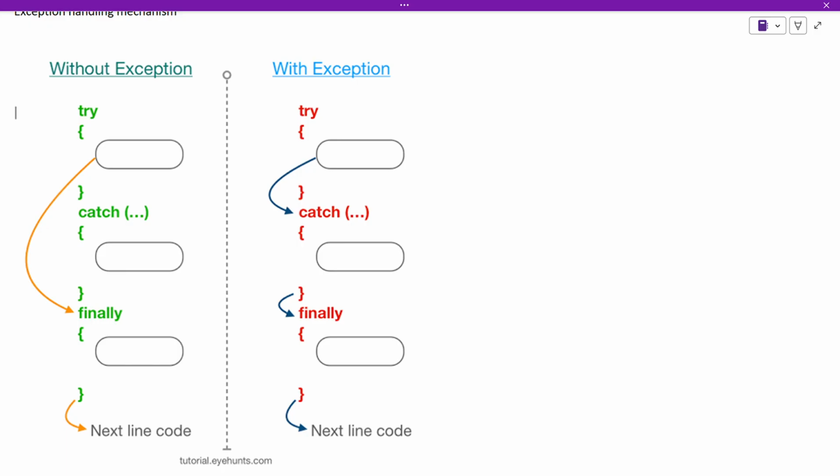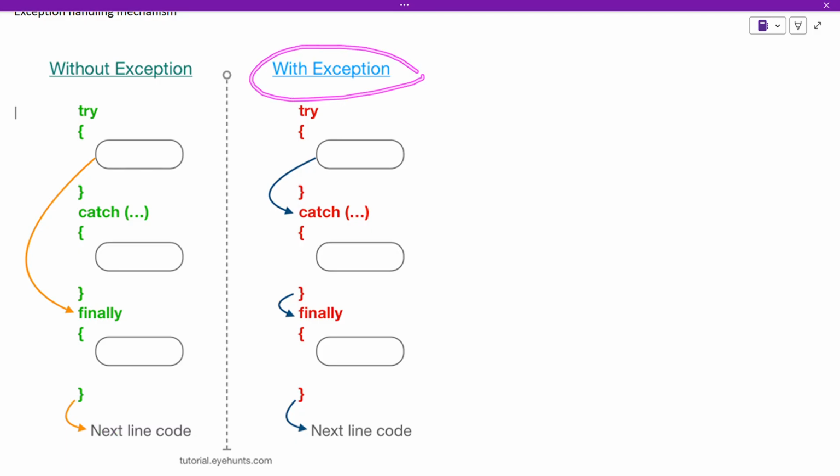Without an exception, the code that we have in the try block is going to be executed, and when the last statement is executed without any exception, it will directly go to the finally block, ignoring the catch block, since the catch block is only supposed to execute when an exception occurs, and then it will move to the next line.